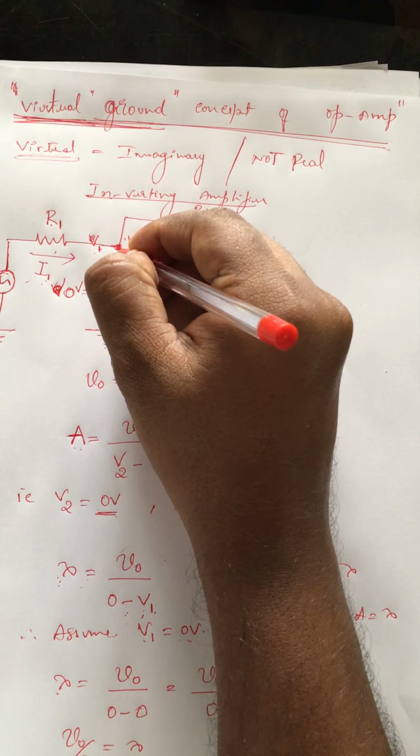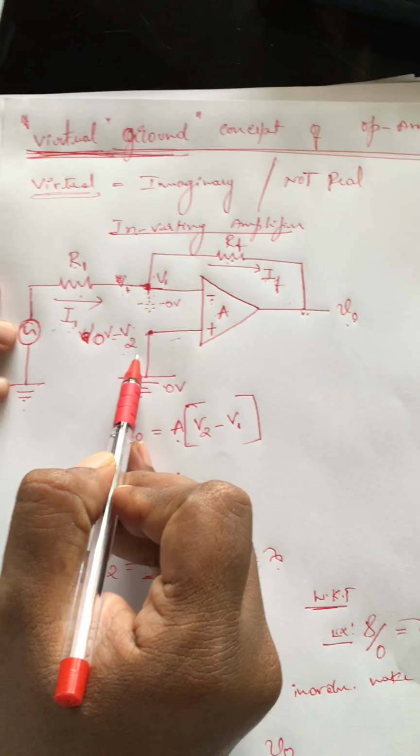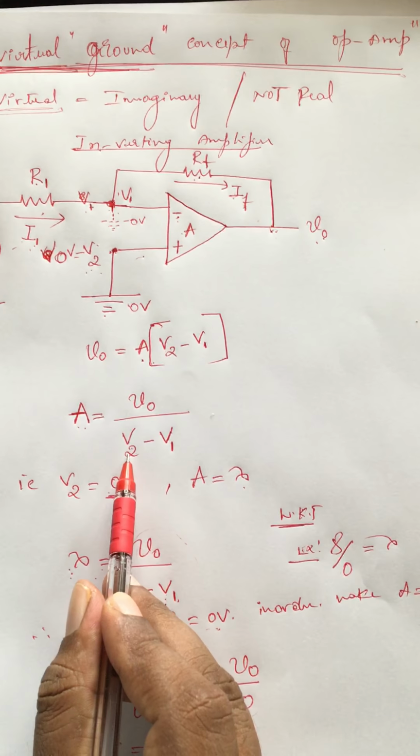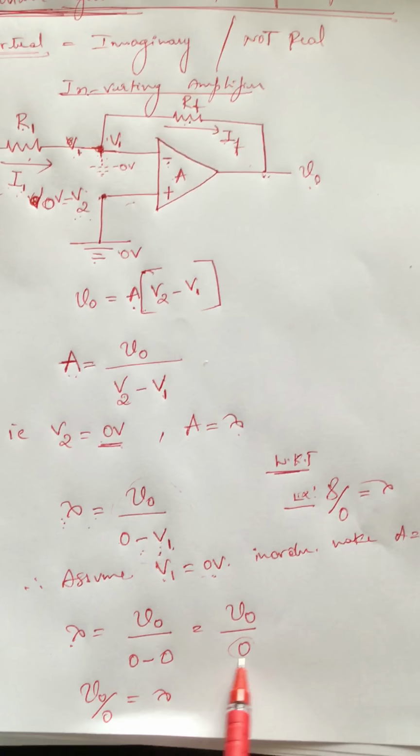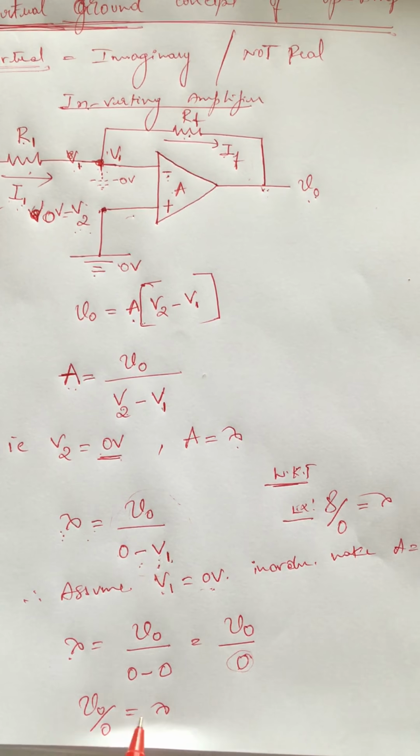This is the virtual ground that we are going to assume, so that V1 will be 0 voltage too, and V1 will be the same as V2. Overall, we are trying to make V1 equal to V2, so that the difference of these two will be 0 voltage, and something divided by 0 voltage will be infinite.